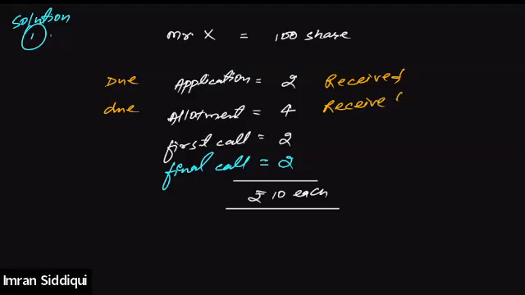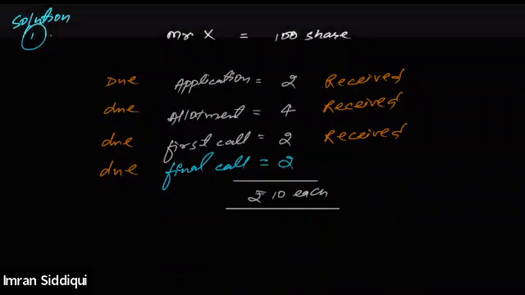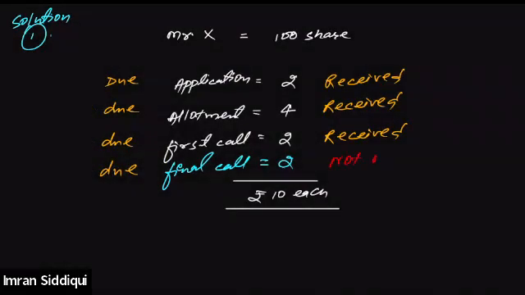That means the company also received the amount towards the allotment. Then the company asked him to pay the first call, and he must have paid the first call as well. But when the company made the final call due, he defaulted in the payment of the final call, not received.